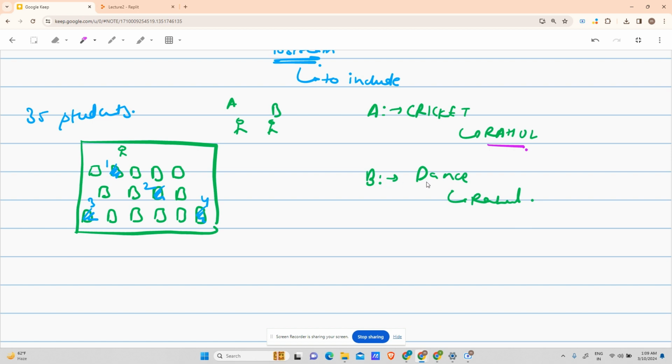If the dance teacher is asking for Rahul, which one, first, second, third, fourth? It might be possible that both teachers are calling the same Rahul at the same time, right? So how do we solve that? If instead of the name I had assigned the second Rahul or third Rahul, what would they say? A will say, sir, please send Rahul whose roll number is 2. And B will say, please send Rahul whose roll number is 3, the dance teacher is calling, right?